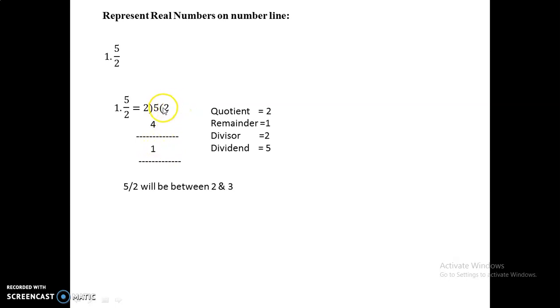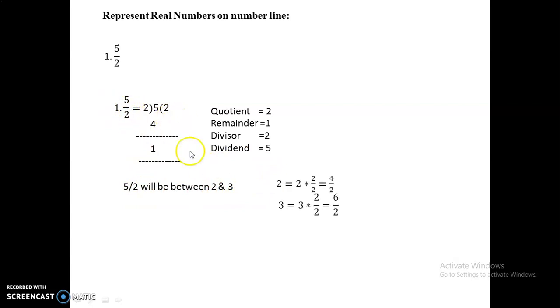Now since the quotient is 2 and the remainder is not 0, this value is greater than 2. And since the remainder is only 1, this value is less than 3. So the value of 5 by 2 lies between 2 and 3. We got some information, that is, the value lies between 2 and 3.